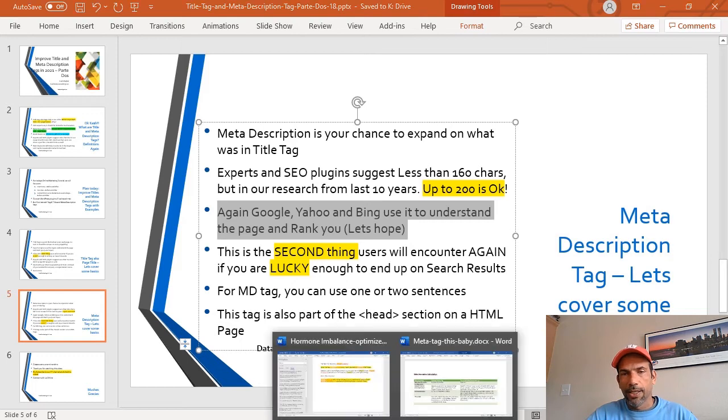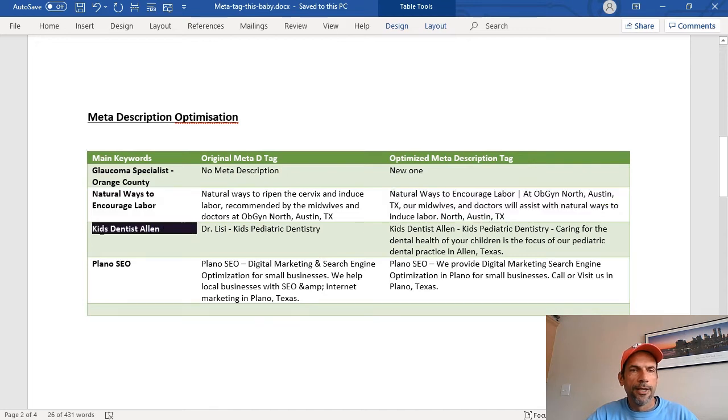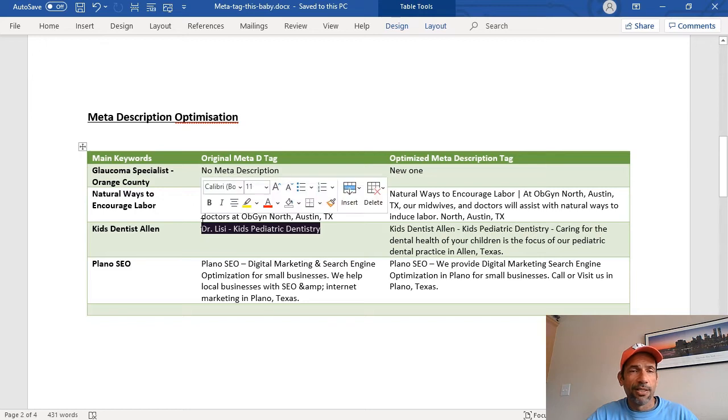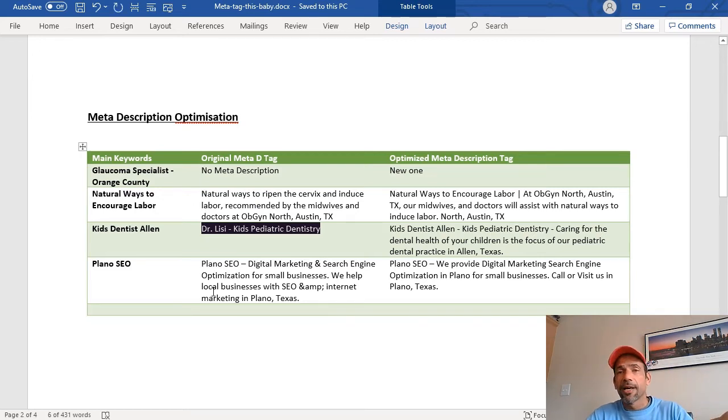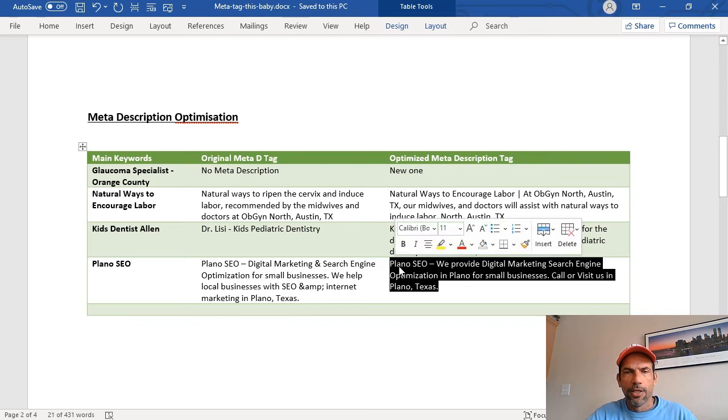But let me go back to our other listings here. Same thing here for the dentist website. The original meta description said Dr. Lisi, she's great, but that's not enough information. Plus it's too short, right? So we changed this to this one here, okay? And for our Plano one, it also didn't make a whole lot of sense. So I'm going to actually copy this one here. Okay, and hopefully this time it will work.